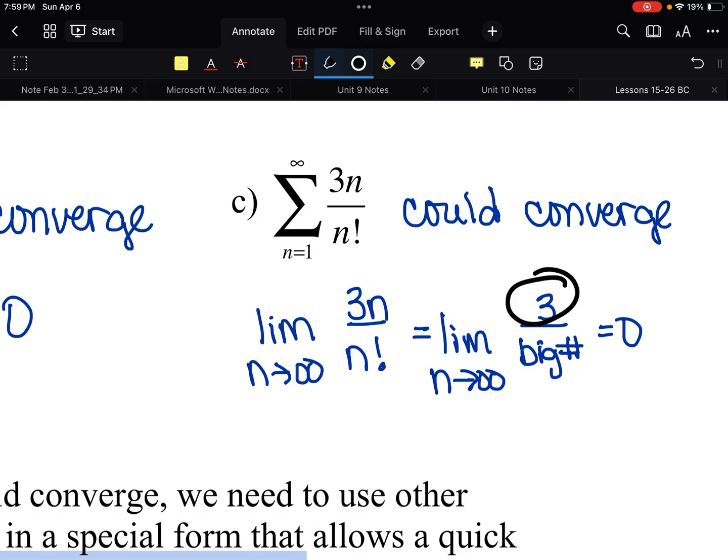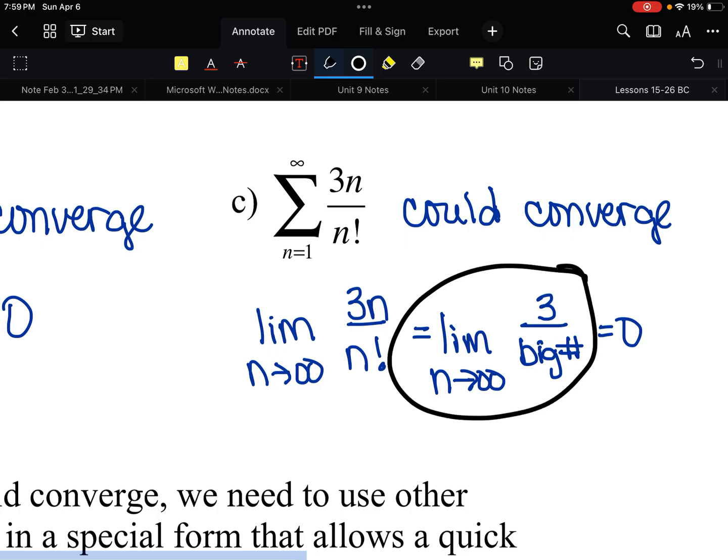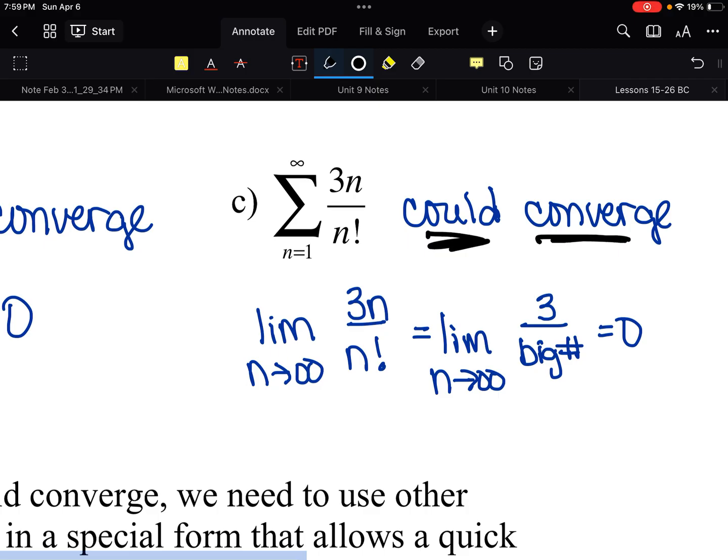I can do the derivative of n factorial, which is, I don't know. But what about the limit as n approaches infinity? So that's going to be 3 over some really big number. And when you do 3 divided by some really big number, you're going to get 0. So this sequence could converge.